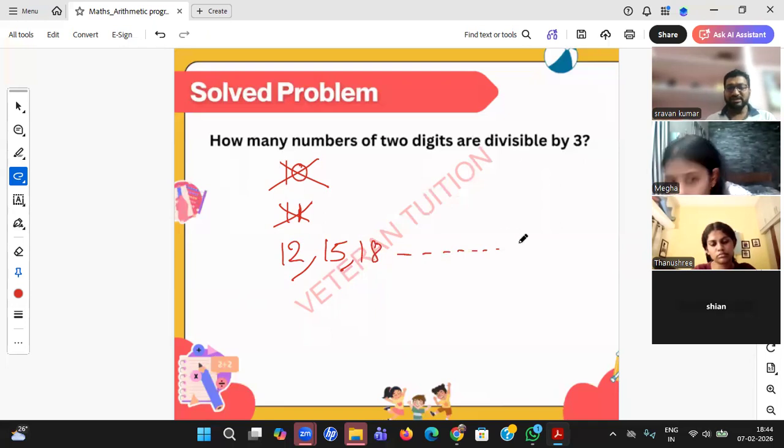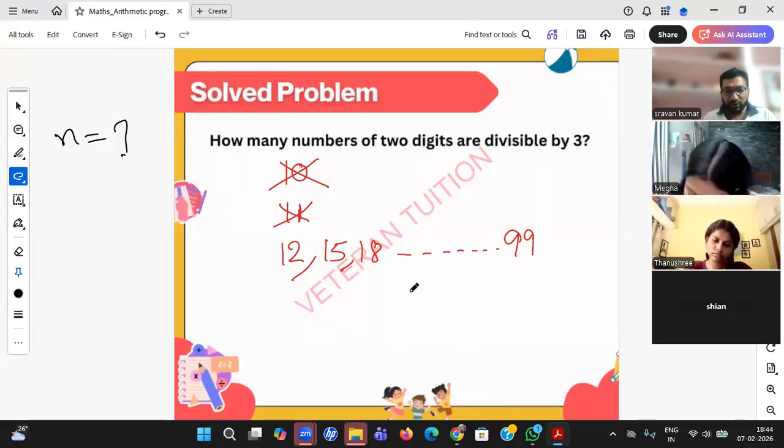The last two digit number is 99, but that should be divisible by 3. Is 99 divisible by 3? Yes, 3 times 33 is 99. So this is the sequence. Now he's asking how many numbers, so he's asking n. Students, please find out n. You have this sequence. You need to find n. You see how to frame the sequence.